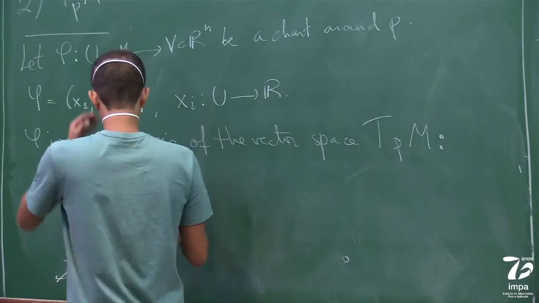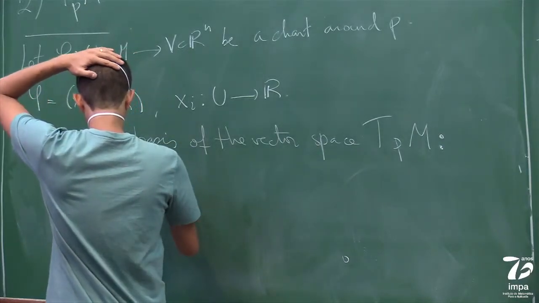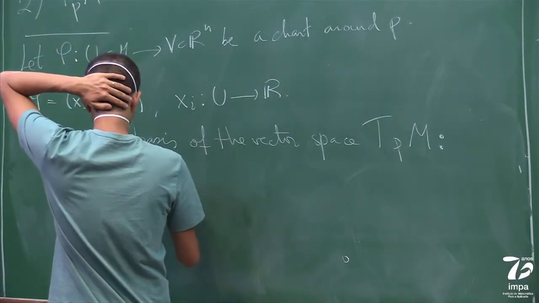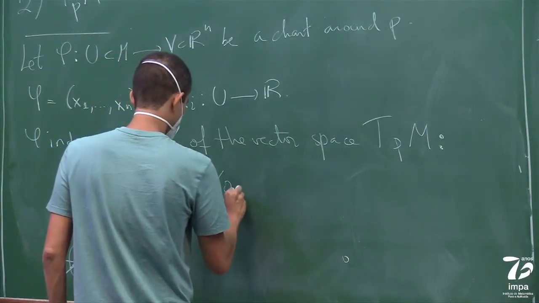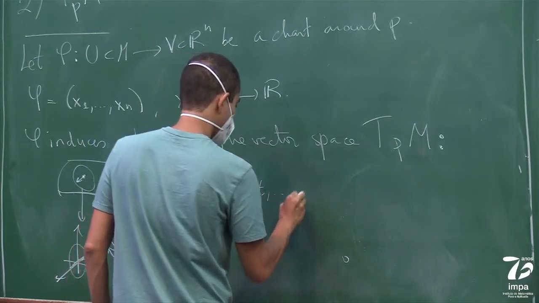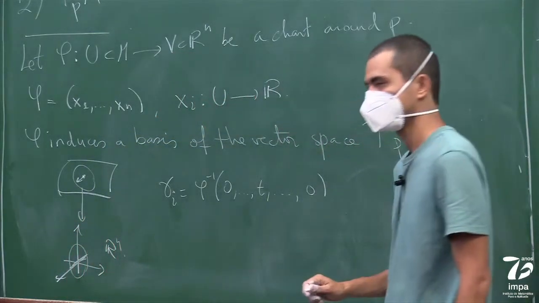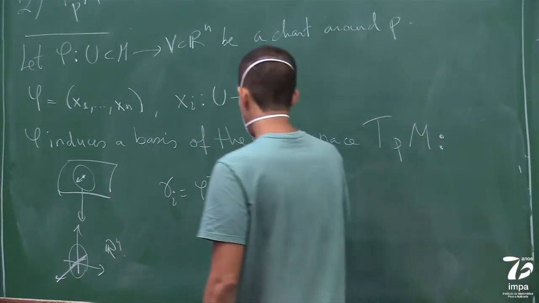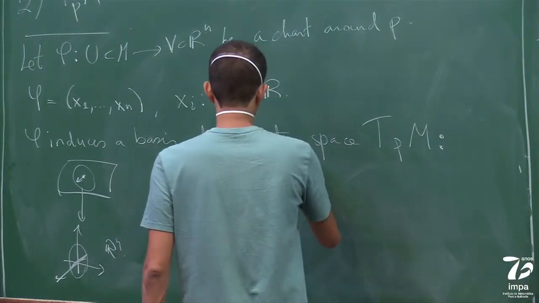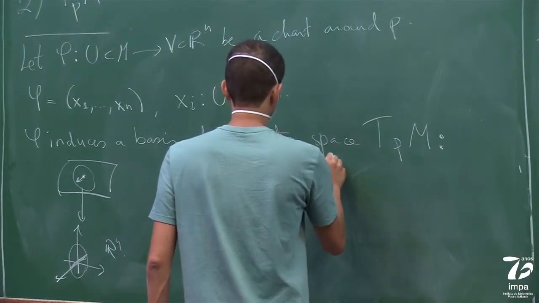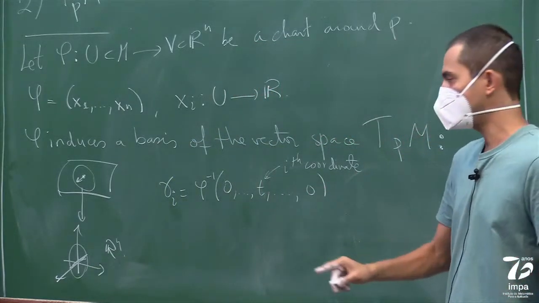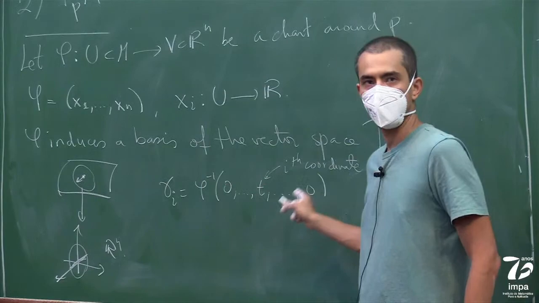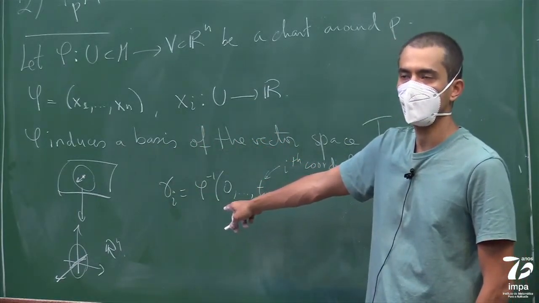So you can define a curve gamma i, which is basically phi inverse of (0, ..., t, ..., 0), where t is in the ith coordinate. And then the equivalence class of this curve will be a vector.